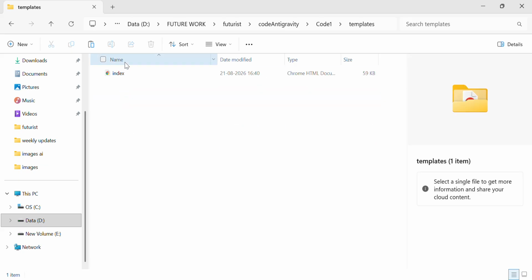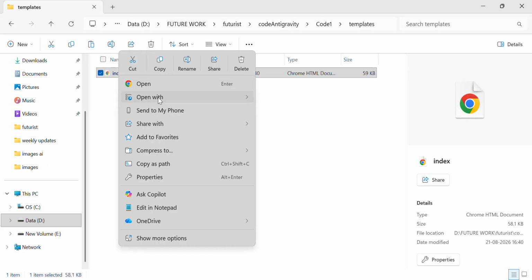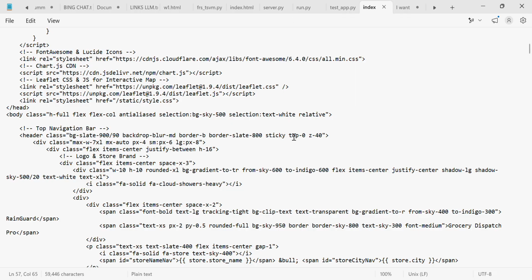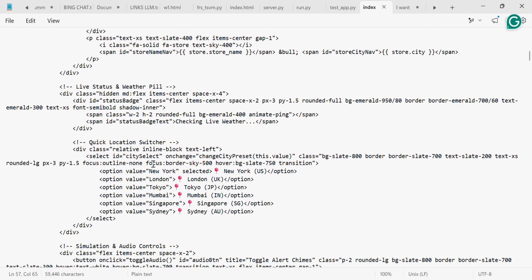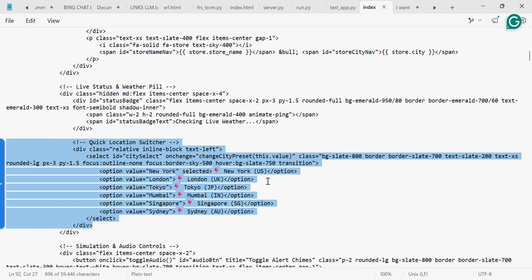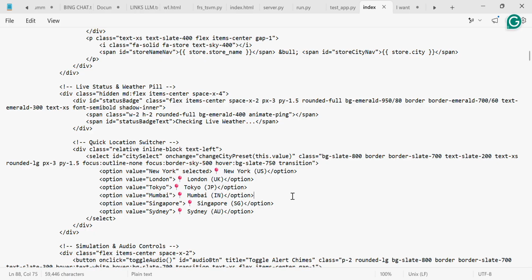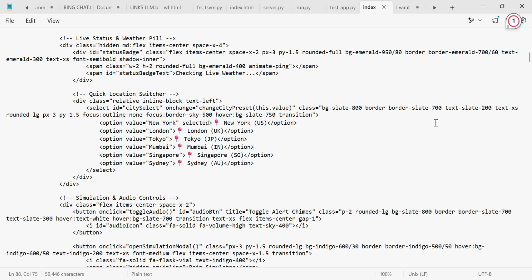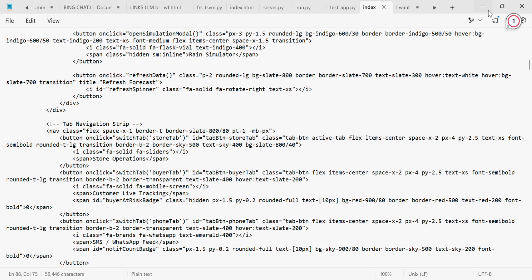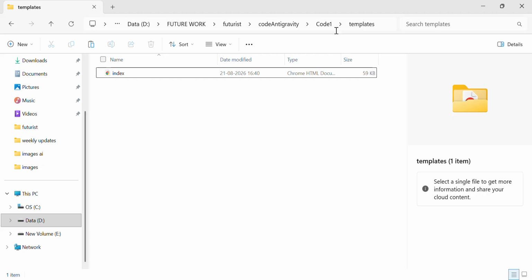In the templates folder, index.html, let's open this in WordPad. So these are the hard-coded things. We don't want this, so we'll shift it to an Excel file. Please read from an Excel file and use JavaScript to do the code reading and add it into the HTML file dynamically, right? Now I'll show you where the names are stored.